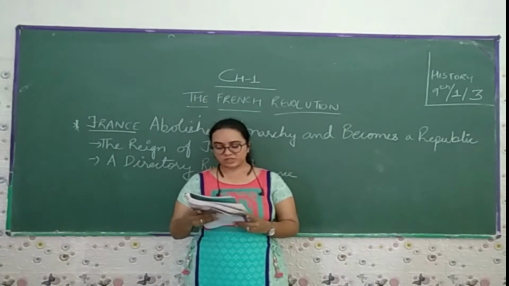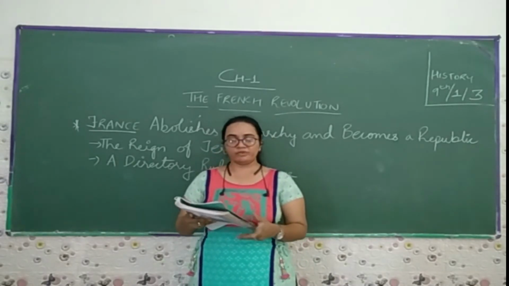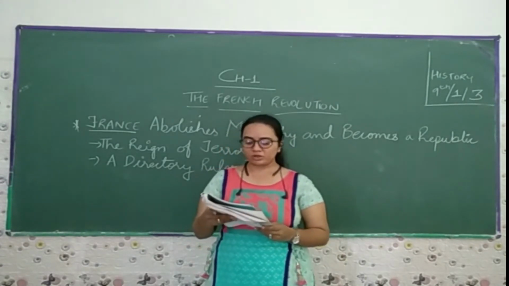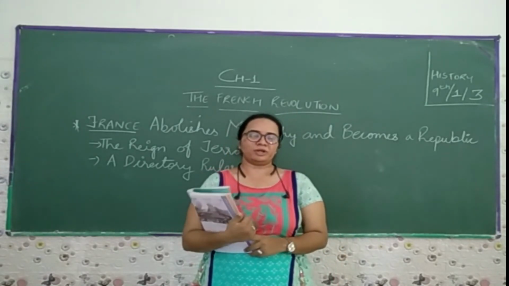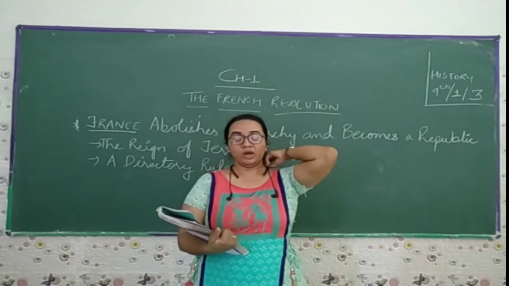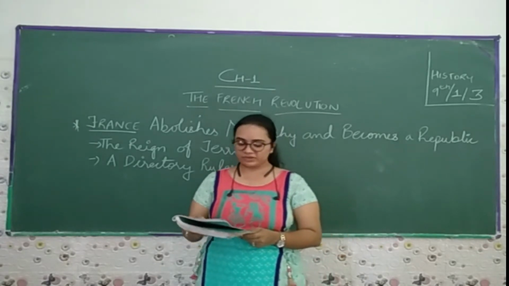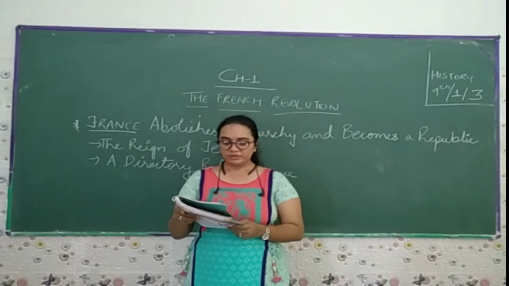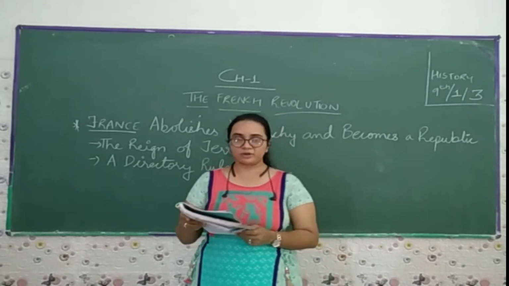Robespierre followed a policy of severe control and punishment. All those whom he saw as enemies of the republic, the ex-nobles and the clergy, and members of all the other political parties, even members of his own party. In a particular party, not all people are good. There are some people in the same party who are jealous of you and become your enemy. It was the same with Robespierre: even members of his own party who did not agree with his methods were arrested and imprisoned, and tried by a revolutionary tribunal.